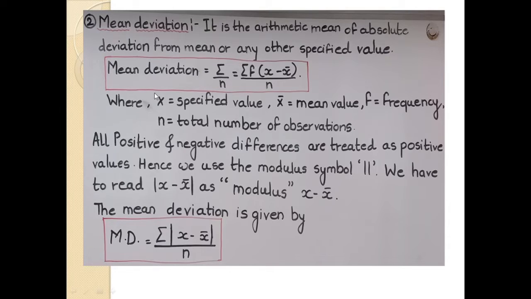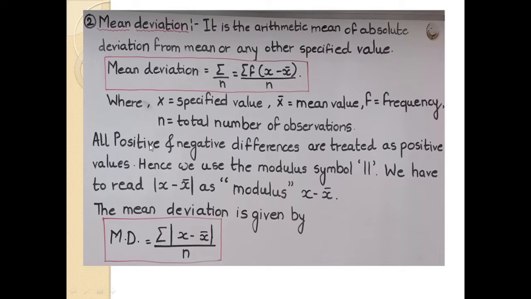The mean deviation is calculated using this formula: summation f times absolute value of (x minus x bar) upon n, where x is the specified value, x bar is the mean value, f is the frequency, and n is the total number of observations.